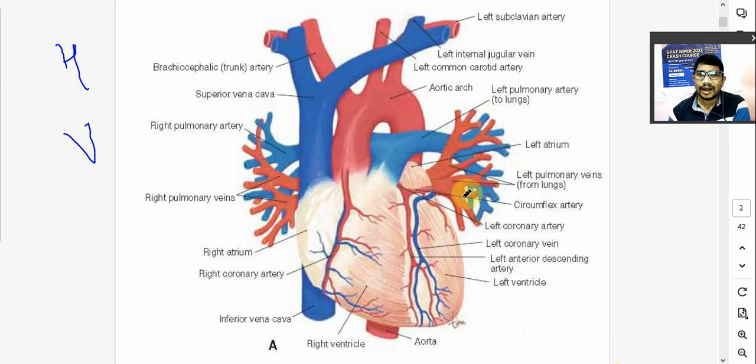Now what is the heart? Heart is nothing but the hollow muscular tissue. It is a muscular tissue. As you can see, everything is a muscle. So it is a muscular tissue. Hollow means empty. Hollow म्हणजे मोकळा. So it is empty inside. It has empty spaces, right? So hollow muscular tissue which pumps the blood throughout the body.